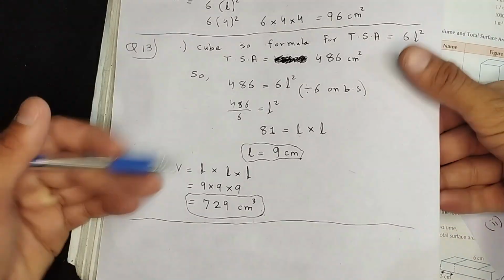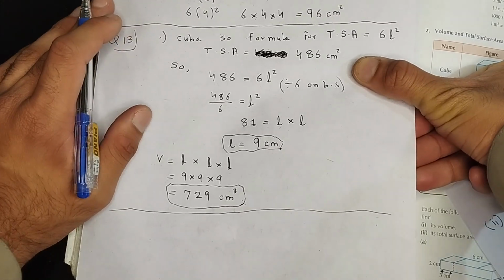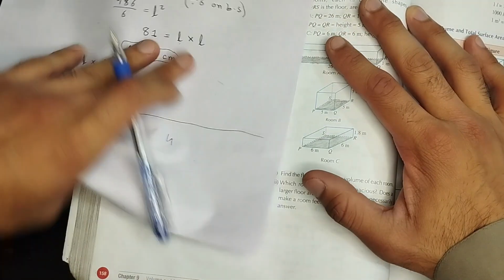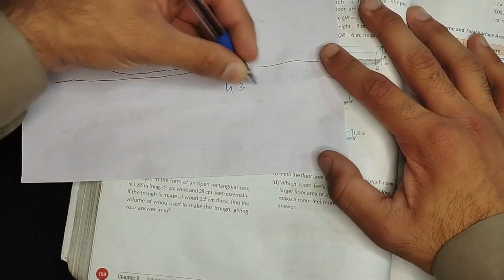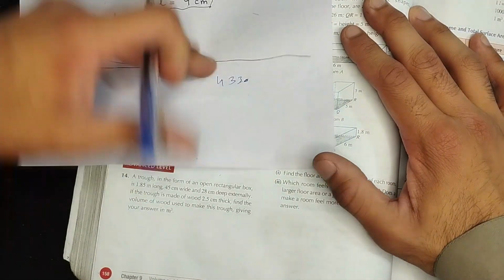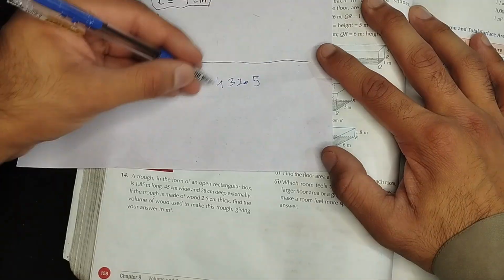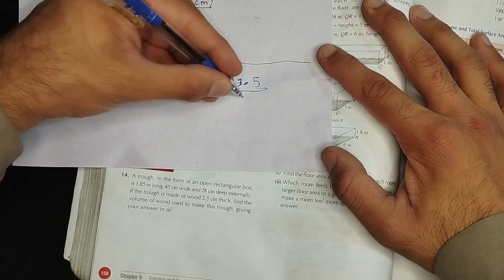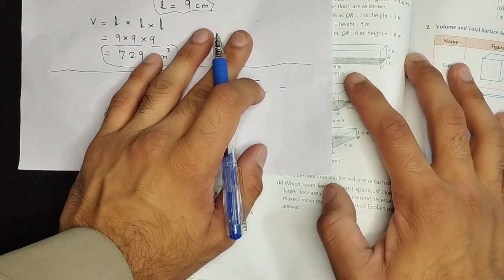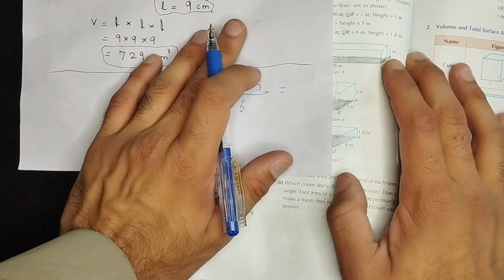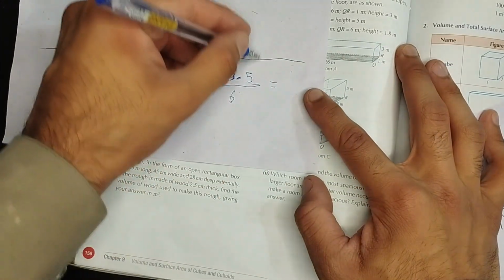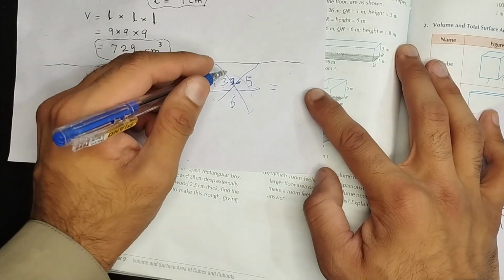It wasn't really that difficult, but the problem is, before my correction, the question said 433.5. Now this 433.5, if I divide this by 6 and I try to find the perfect square, I won't be able to do that. I will need to use different methods which are not discussed in your course, and it's not of your level basically. So we're not going to discuss those methods right now, because you will get confused.